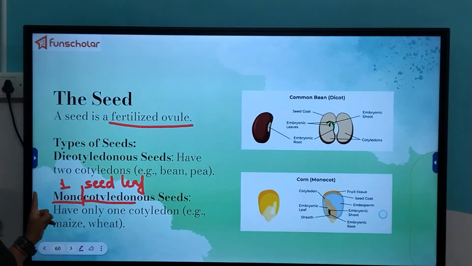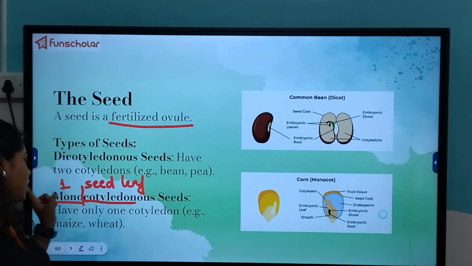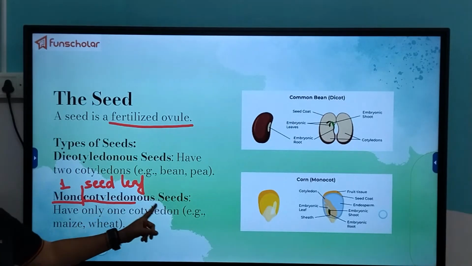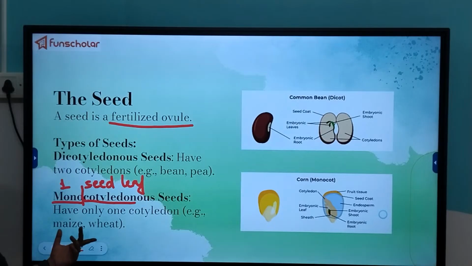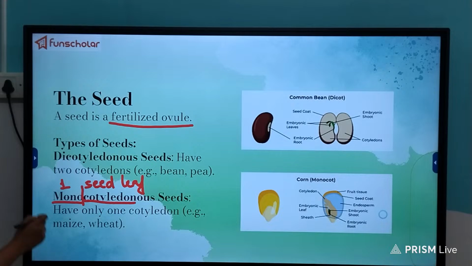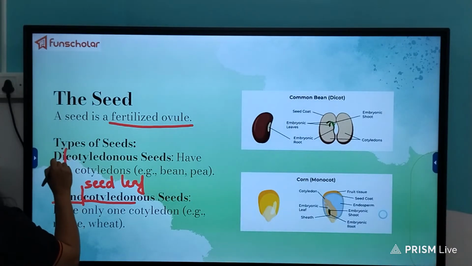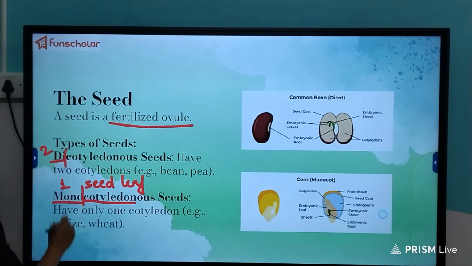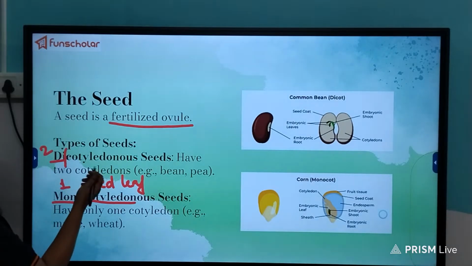Therefore, the seeds which have only one seed leaf are known as monocotyledonous seeds, for example wheat, maize, rice. And similarly dicot: di means two, and again cotyledonous means seed leaves.